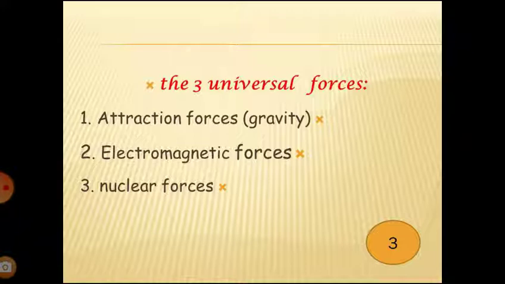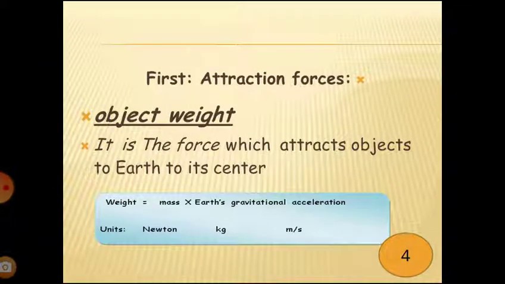We have three types of universal forces. First, attraction forces, meaning gravity. Two, electromagnetic forces. Third, nuclear forces. Now, the first type is called attraction force. First, we will talk about the weight of an object.